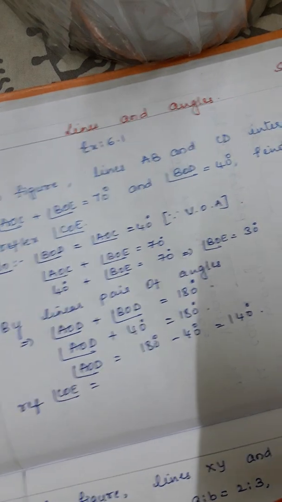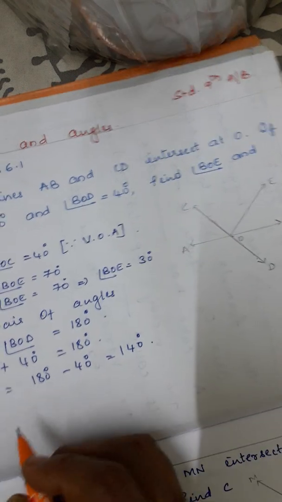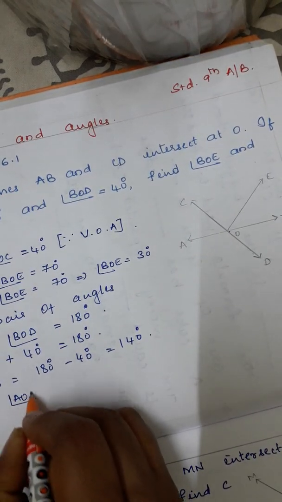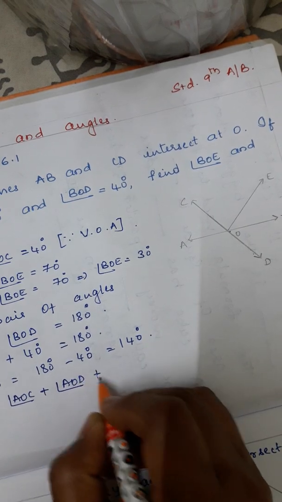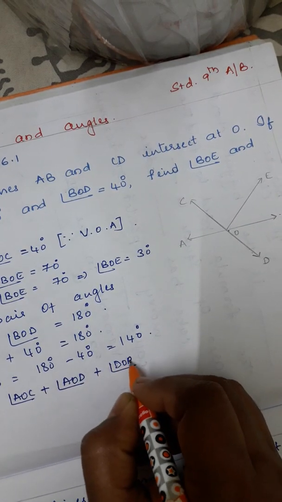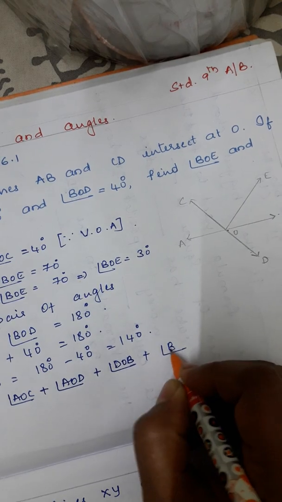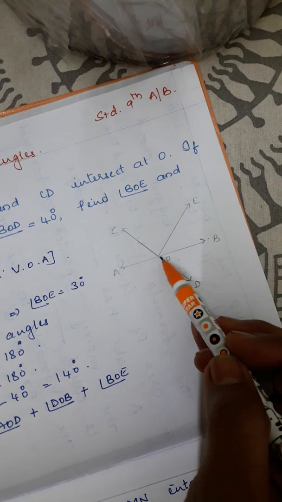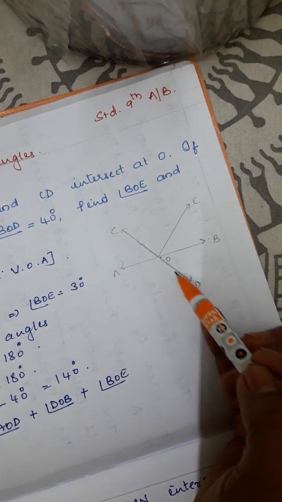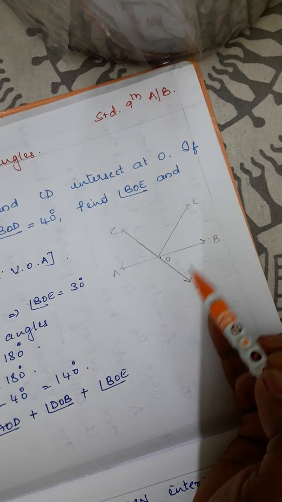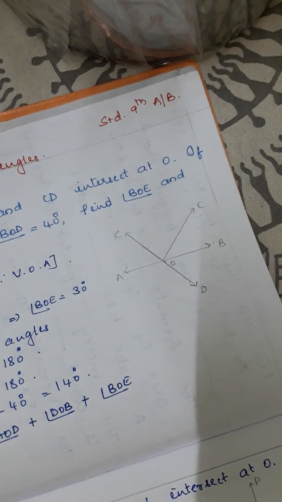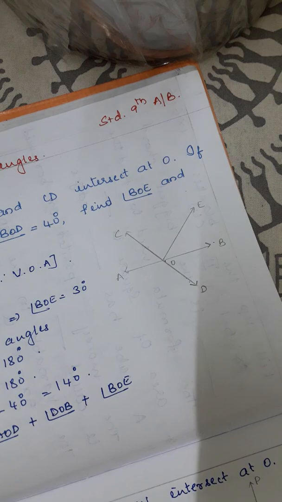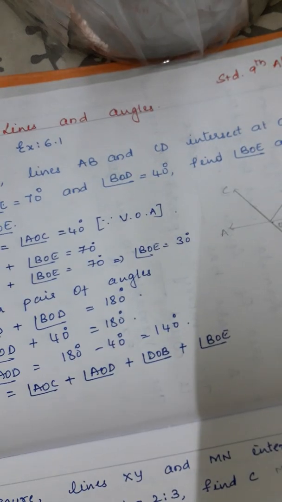So, it is equal to, as you can make out in the figure, angle AOC plus angle AOD plus angle DOB plus angle BOE. Look at them: one is AOC, then AOD, then DOB, then BOE. So that is reflex angle COE. That is what we are supposed to find.